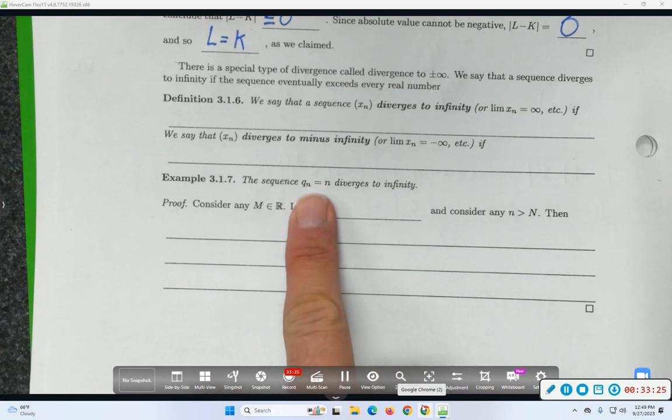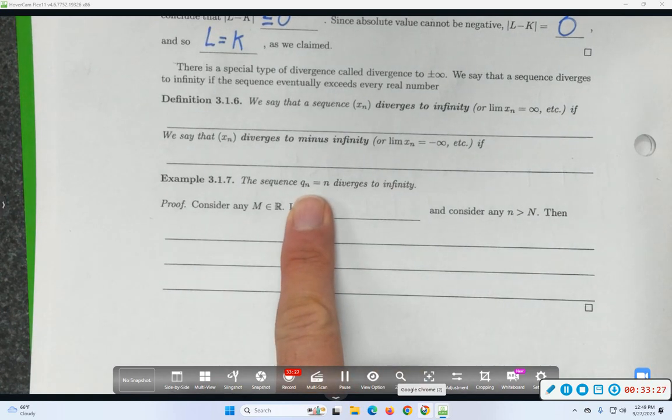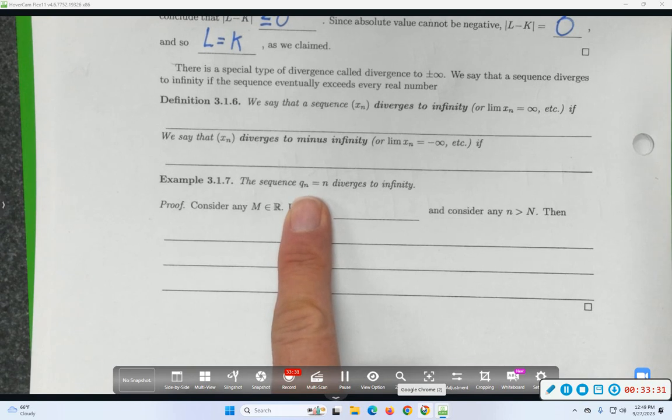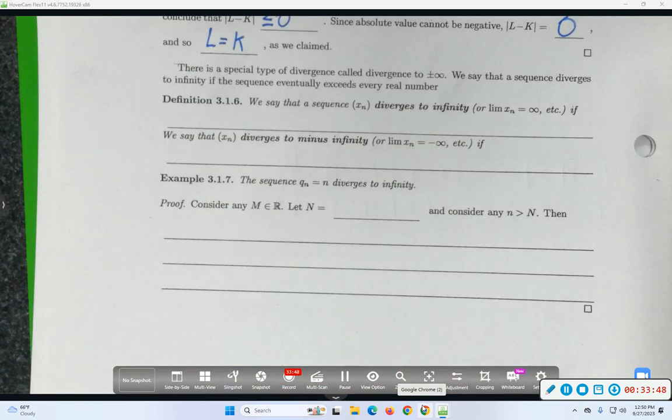The sequence that you told me, xn equal to n, it does diverge, but it diverges in a special way. If I were to ask you what's the limit of the sequence xn equal to n, what would you tell me? As n goes to infinity, where does n go? To infinity. It's one of these questions that contain their answer. There's a particular meaning to that, so we'll have to prove it. So that's, I guess, where we'll start next time.